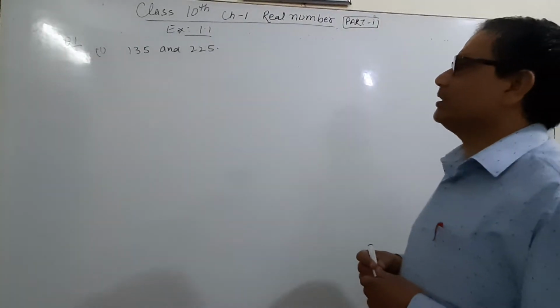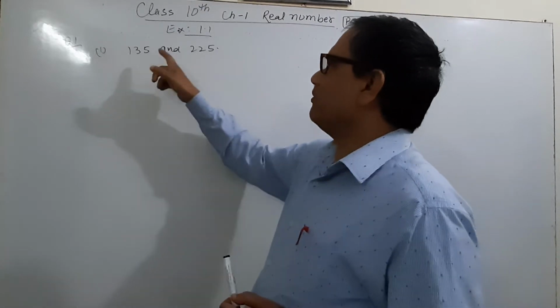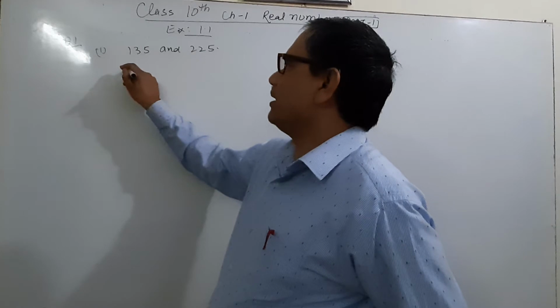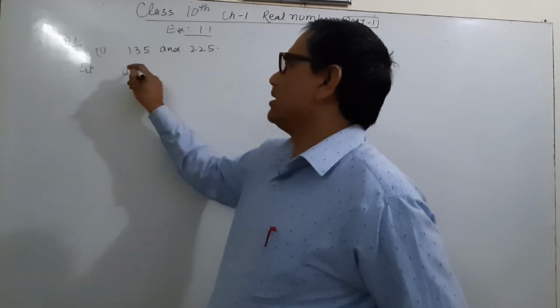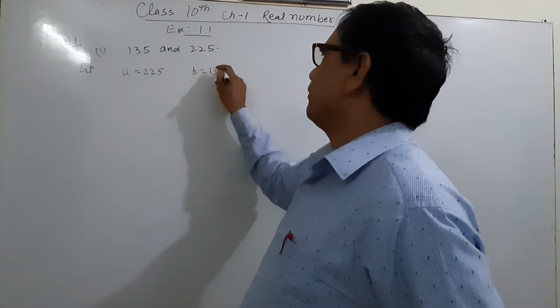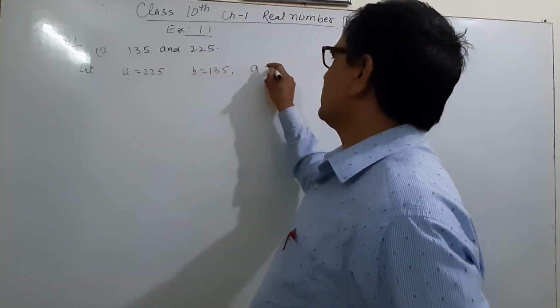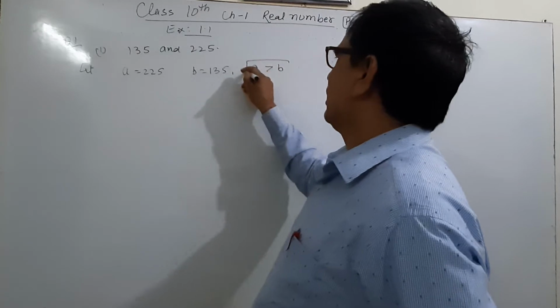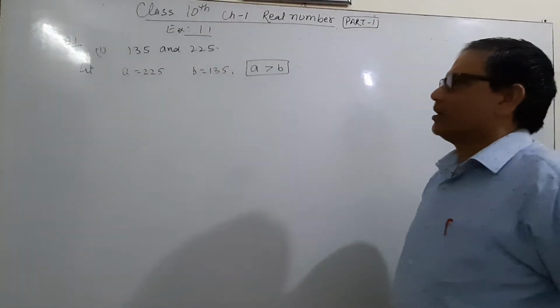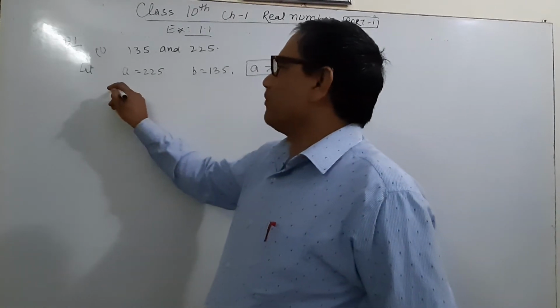Now, 135 is less than 225, so we let A equal 225 and B equal 135. That means A is greater than B. And in what form do we write it?